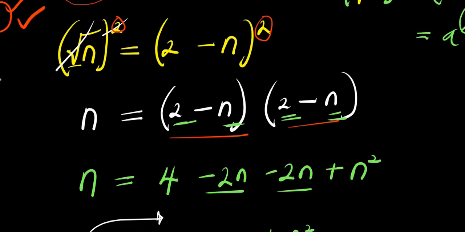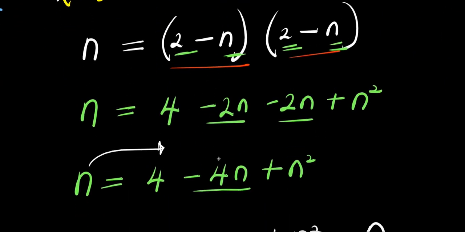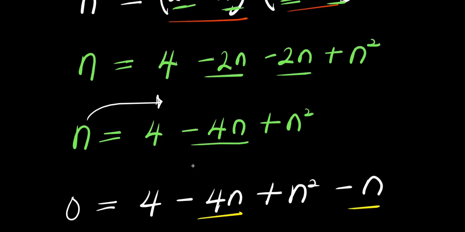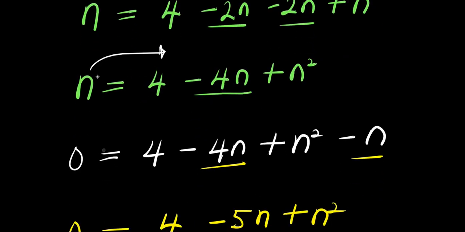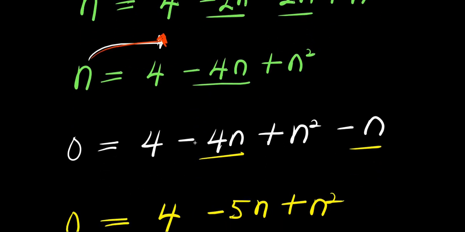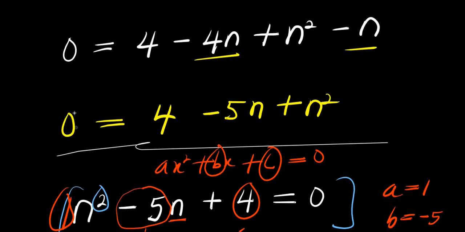So we expanded these brackets, and we have this quadratic equation. We also moved this n over here and formed a perfect quadratic equation that gave us 0 here. So we have 0 equals 4 minus 5n plus n squared. And we decided to make use of the formula method.